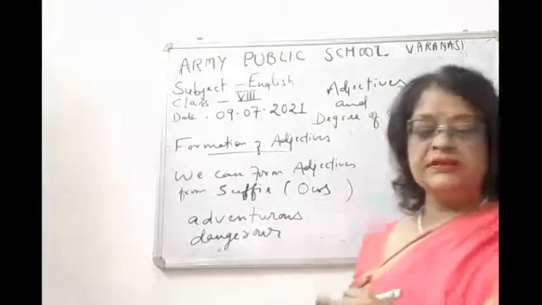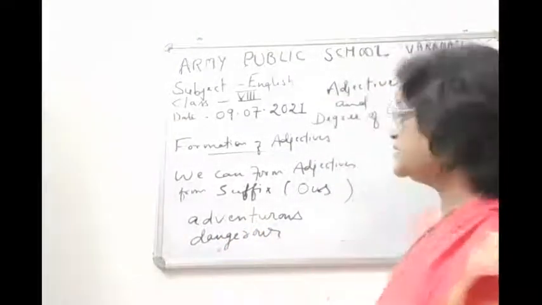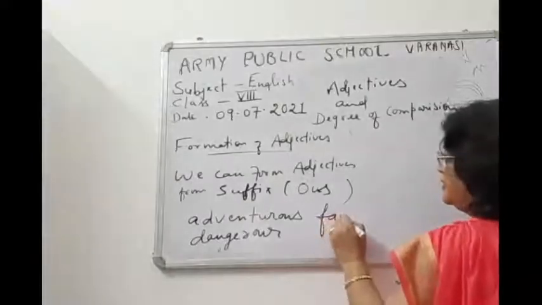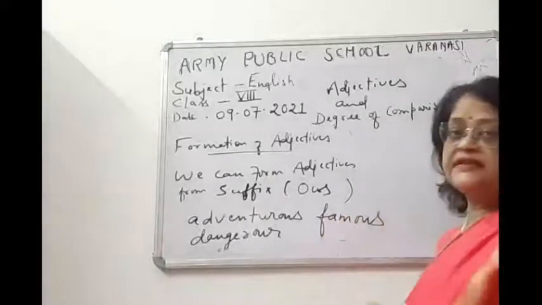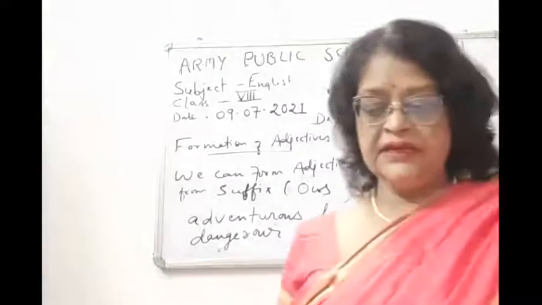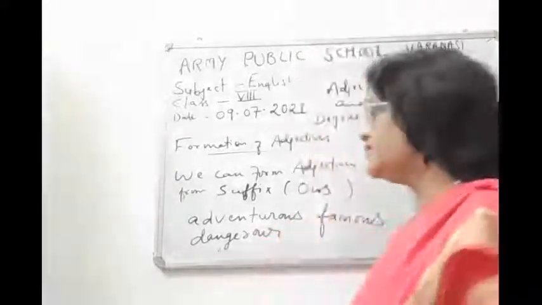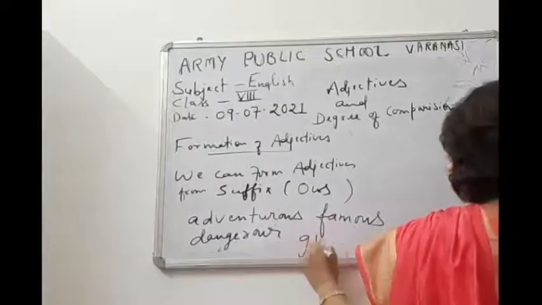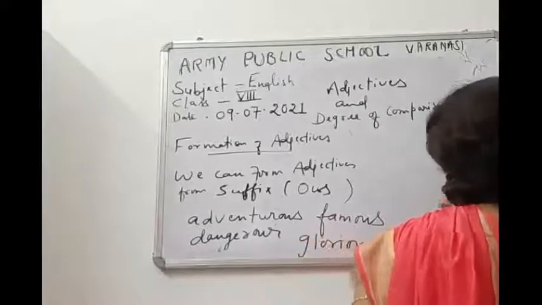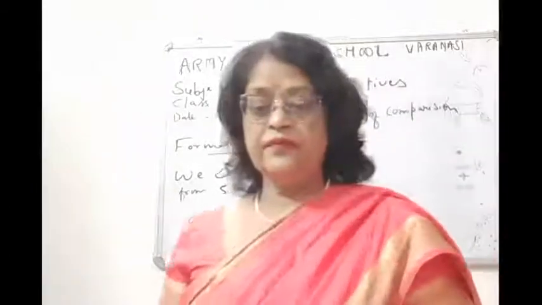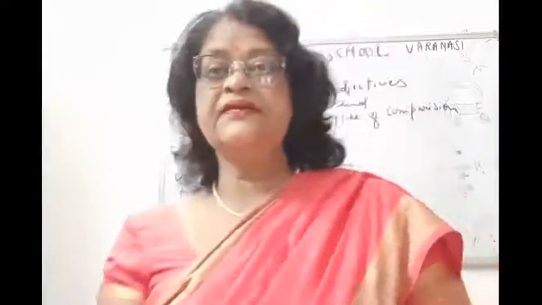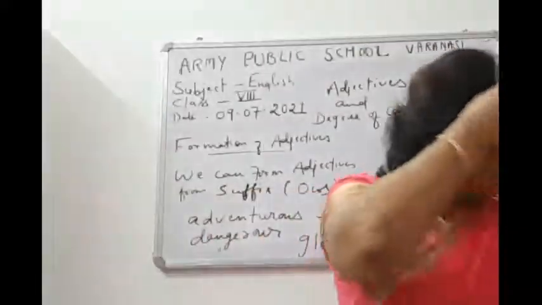Then famous, he is a famous scientist. Then industrious, okay, glorious, this is also a good word, glorious, okay. Mysterious, nervous.